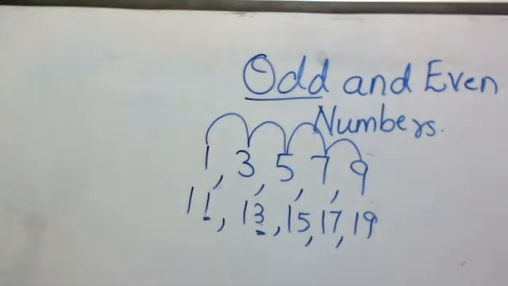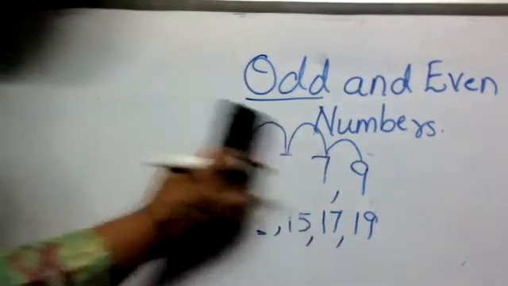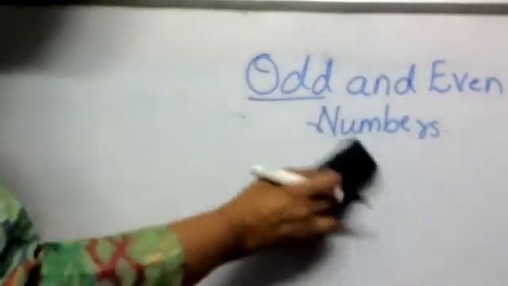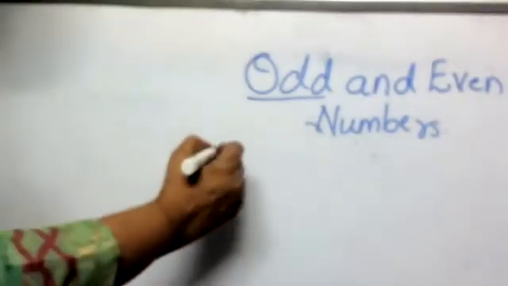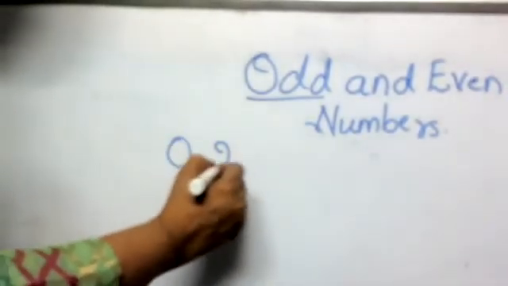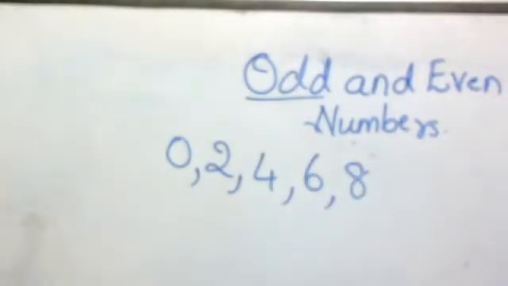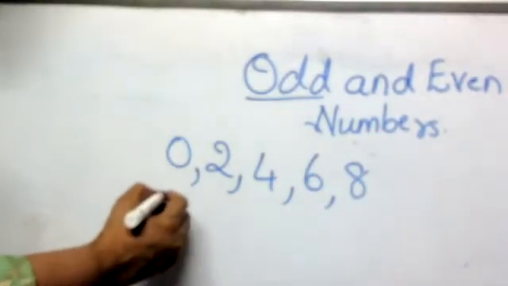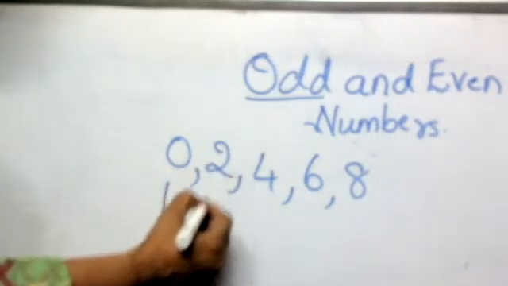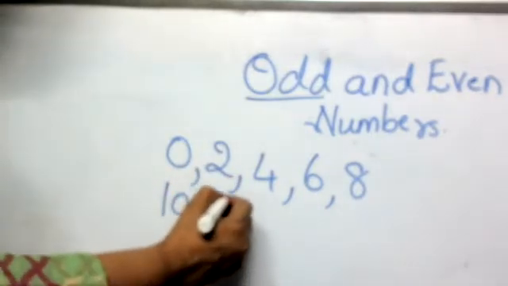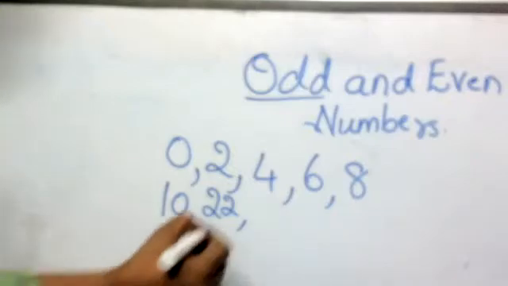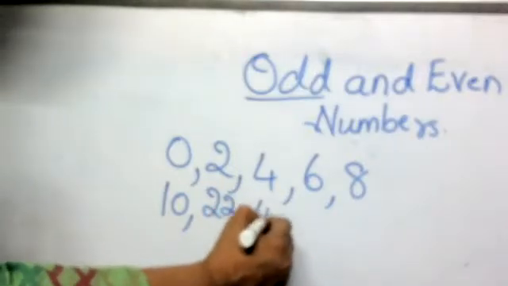Okay. Now let's look at the even numbers. So even numbers, they skip by 2. Even numbers are 0, 2, 4, 6, 8, or numbers which are ending with 0. For example, 10. Ending with 2, example, 22. Ending with 4, example, 44.